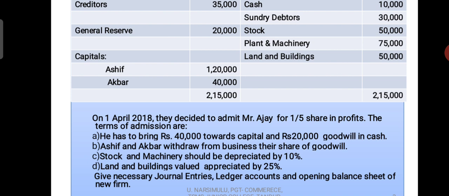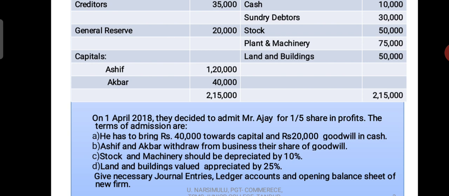So this is important here. What's happening? The new partner brings the goodwill and that is distributed between the old partners. And the third point is that the distributed amount is taken away by the old partners in cash.